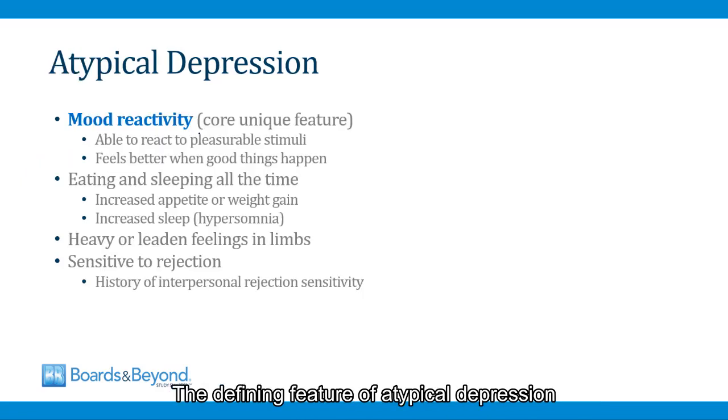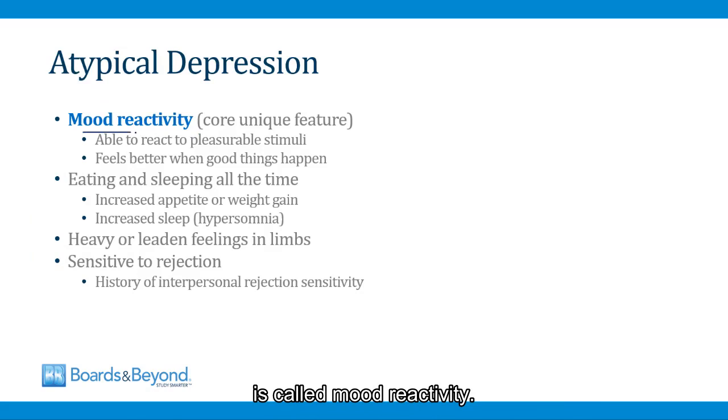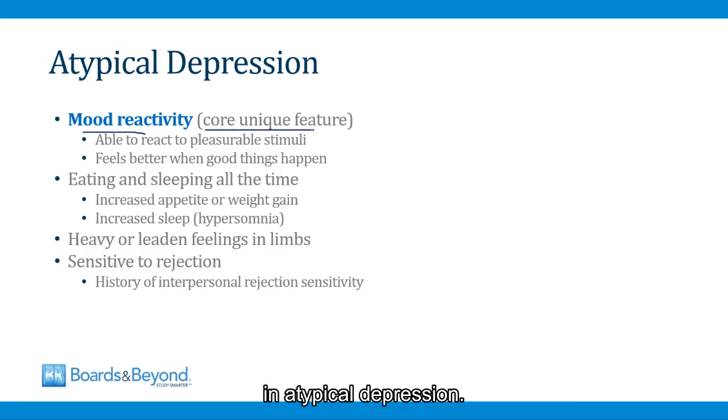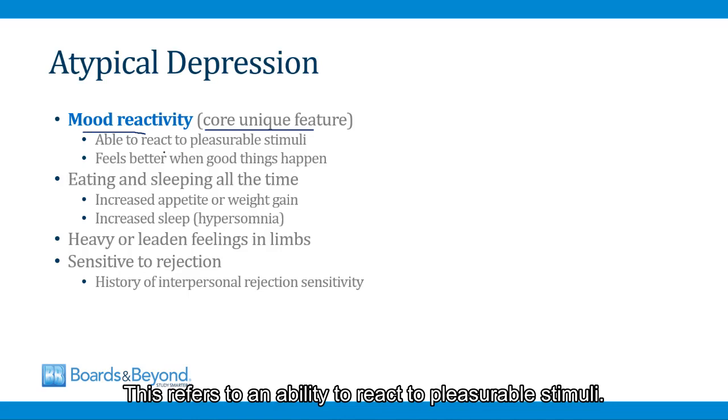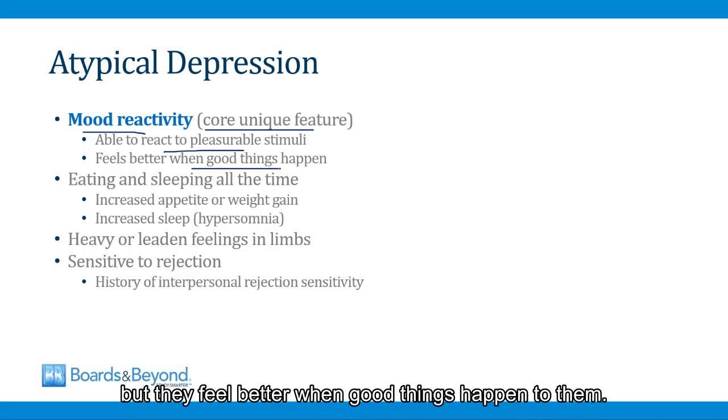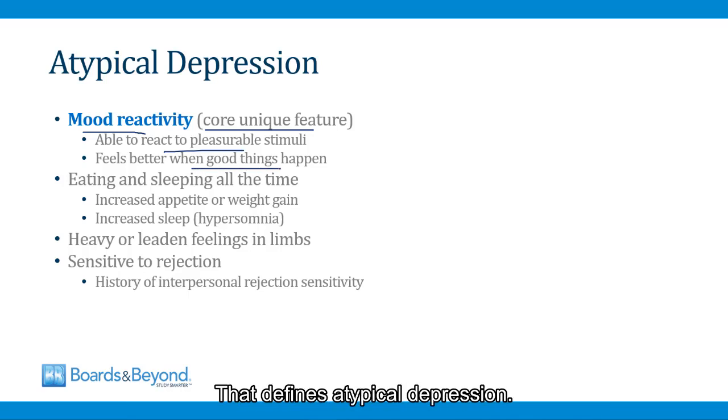The defining feature of atypical depression is called mood reactivity. It's a core unique feature that is always present in atypical depression. This refers to an ability to react to pleasurable stimuli. These patients have major depressive disorder, but they feel better when good things happen to them. That defines atypical depression.